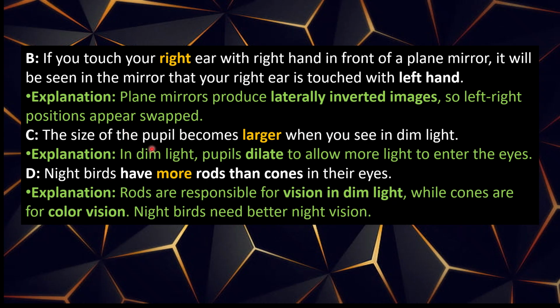C. The size of the pupil becomes larger when you see dim light. Explanation: In dim light, the pupil dilates to allow more light to enter the eye. D. Night birds have more rods than cones in their eyes. Explanation: Rods are responsible for vision in dim light, while cones are for color vision. Night birds need better night vision.